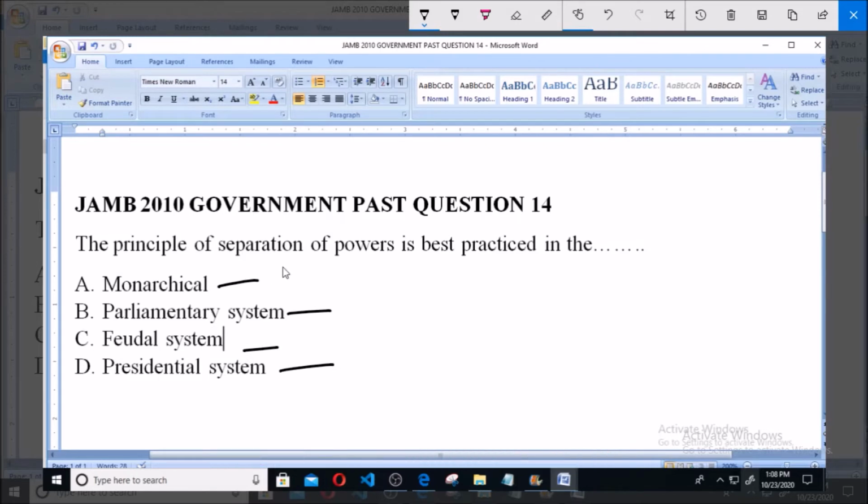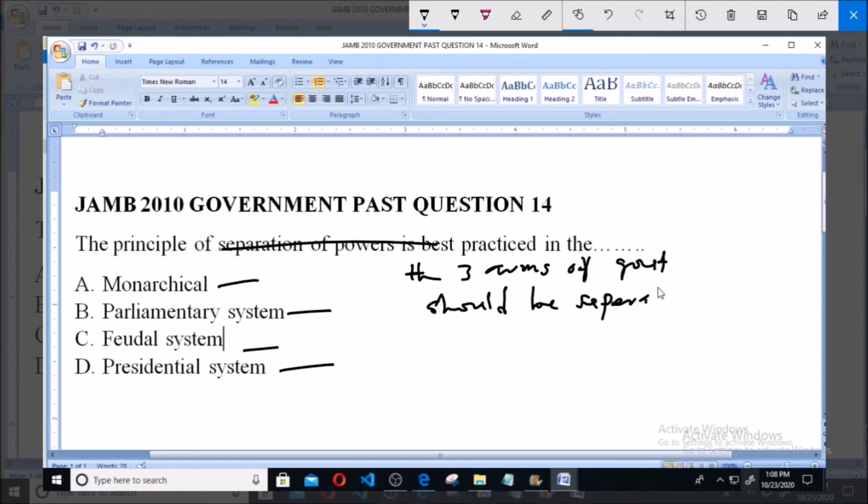I want to talk of separation of power. The principle of separation of power preaches that the three arms of government should be separated and operate independently.